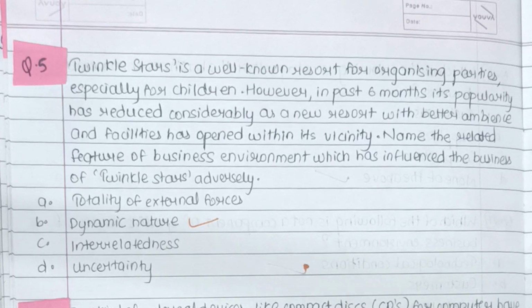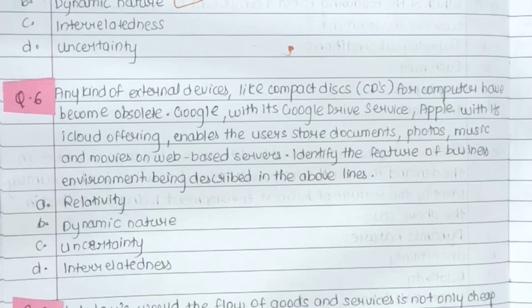For example, if I am starting my resort today, maybe for the next 2 years I do not have any competition. But maybe after 2 years, somebody may start their own cafe in and around my area with much better ambience than mine. So it's pretty obvious that most of my customers would switch to the other cafe because it has better ambience and maybe the prices are also cheaper as compared to mine. So we have to remember that business environment is not constant but something that goes on changing. Okay. So here the answer is dynamic. Moving on to the next one.